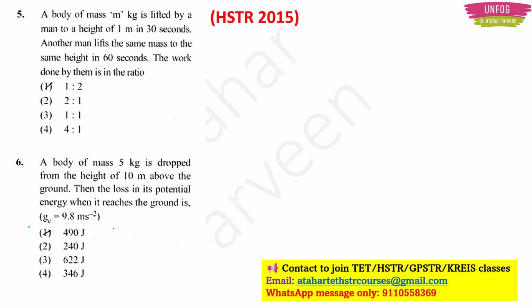A body of mass m kg is lifted by a man to a height of 1 meter in 30 seconds. Okay, some m kg body is there. It is lifted by a man to a height of 1 meter in 30 seconds. Another man lifts the same mass to the same height in 60 seconds. First one was in 30 seconds. Another for the same height, but the time taken is 60 seconds. Now what is the work done they are asking?